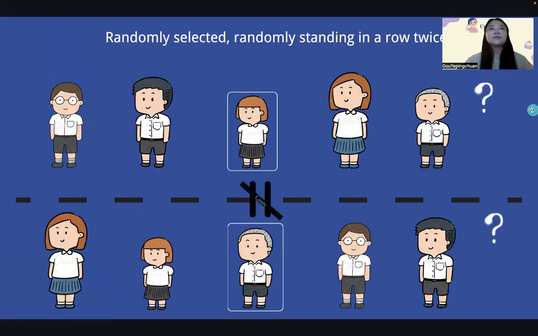The teacher chooses 5 students at random of varying heights, has them stand in a random row, and records their heights. Students then find the median. Following that, students are asked to disrupt the order, stand once again, and repeat the above steps. The teacher then asks them what they discovered.